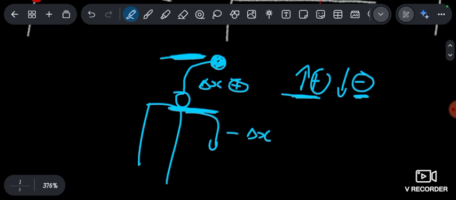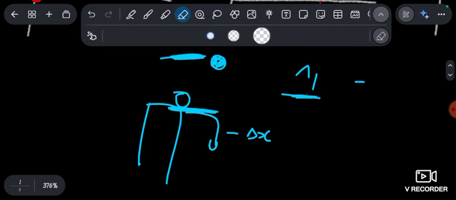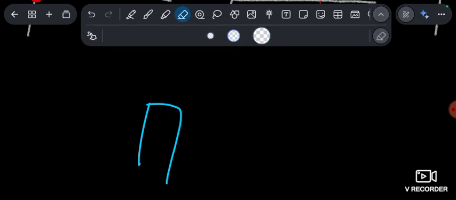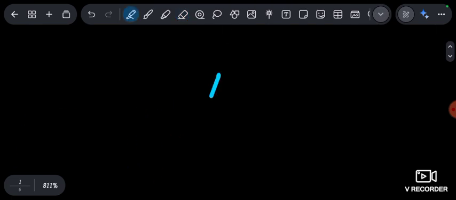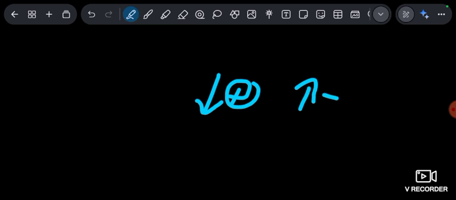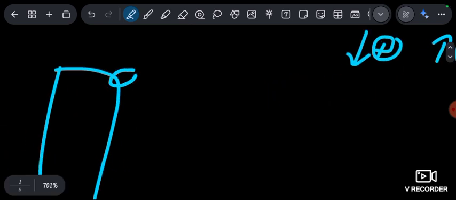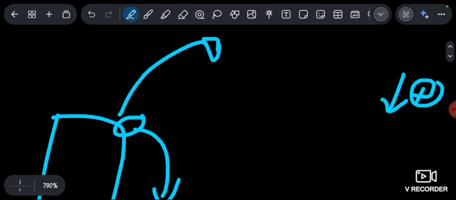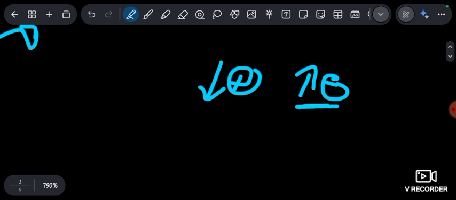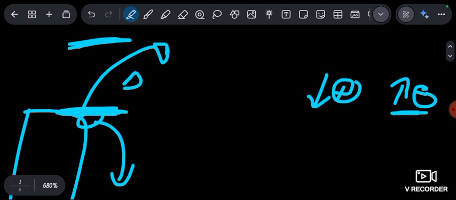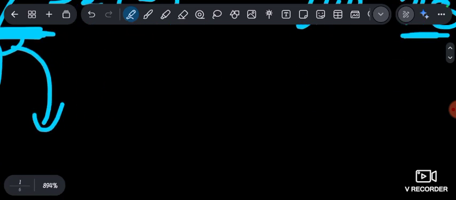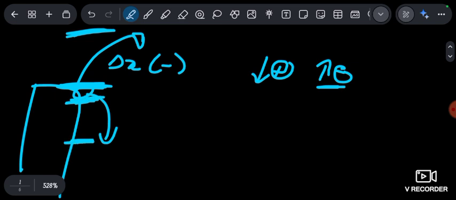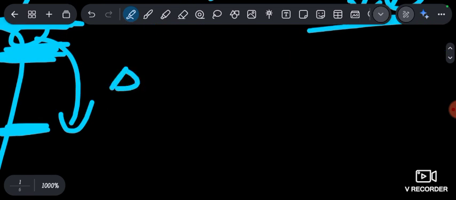Now, also, if you choose the directions the other way, down is positive and up is negative, you still do the same thing. Here the ball starts lower and it ends up higher than where it started. What did we choose as up? We chose it as negative, so this is going to be negative displacement. Now here the ball ends up lower than where it started. Down is positive, so this is positive displacement.